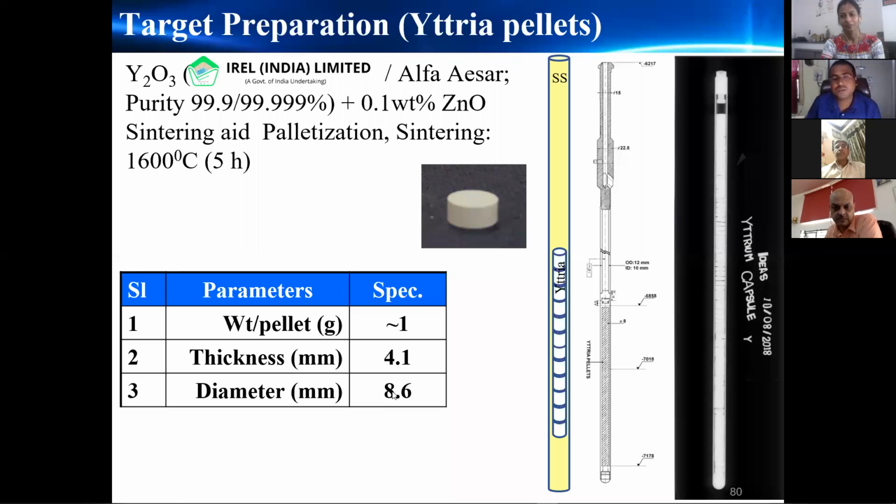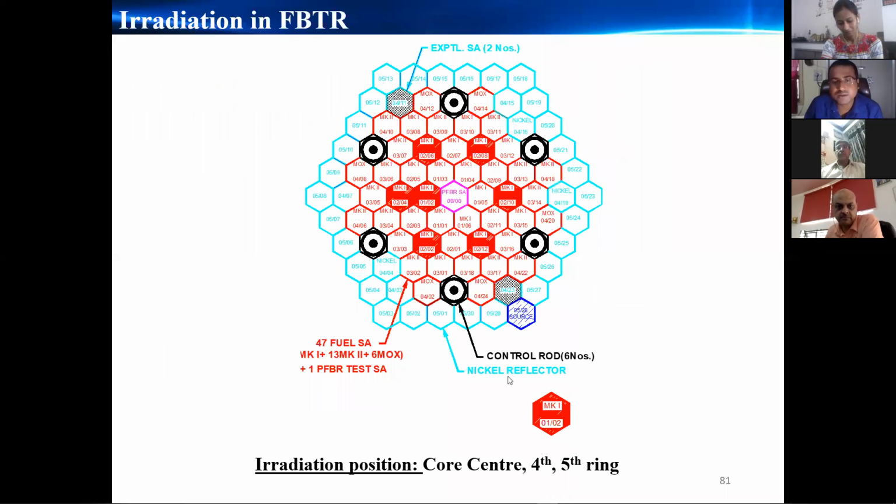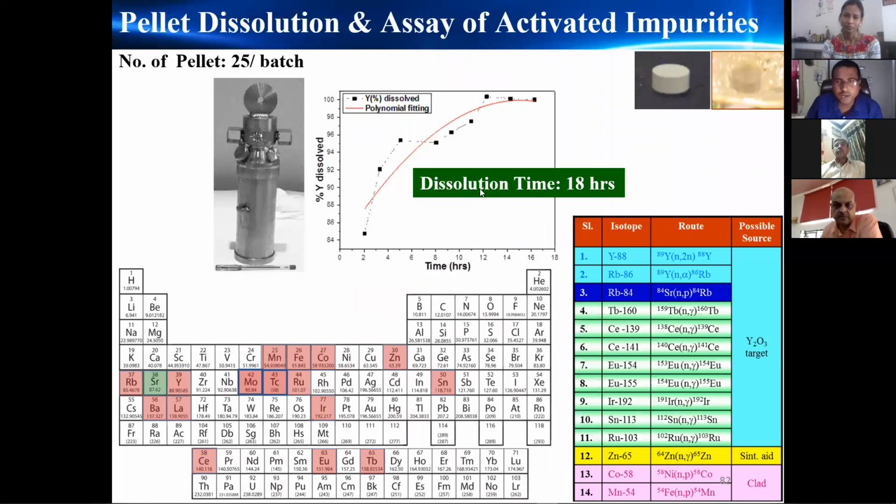And this is the core of APTR, fast beta test reactor, and at various places we irradiated the yttria pellets, and depending upon the flux available, we get different amounts of activity produced. And from this, after dissolution of the irradiated solution, we get a lot of impurities that you can see from here. And if you see in the periodic table, we get various